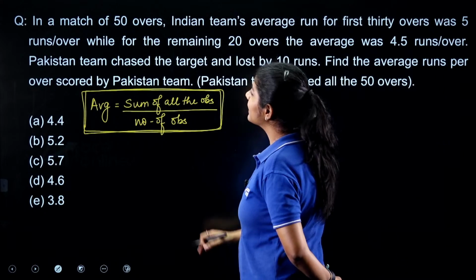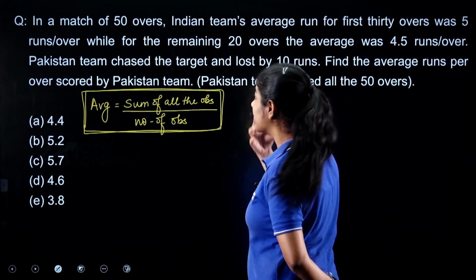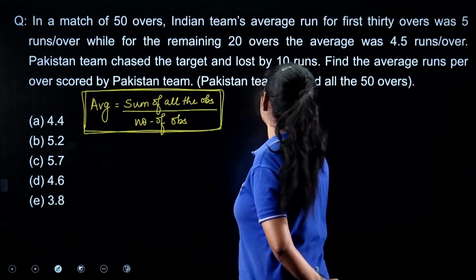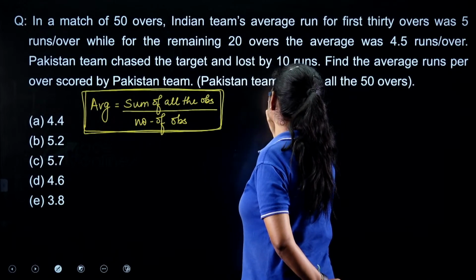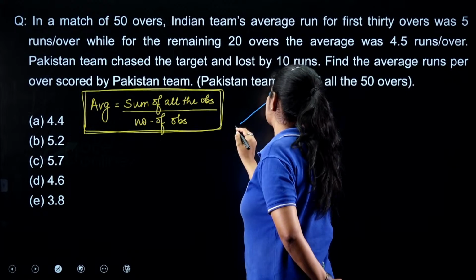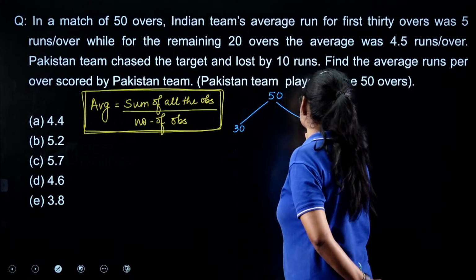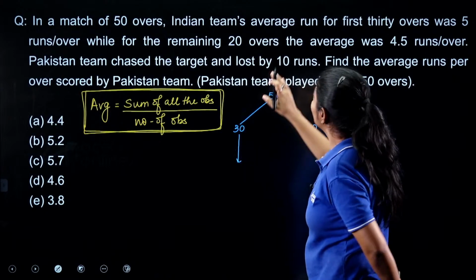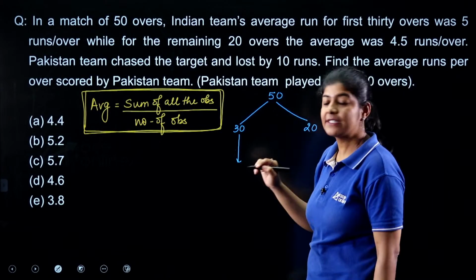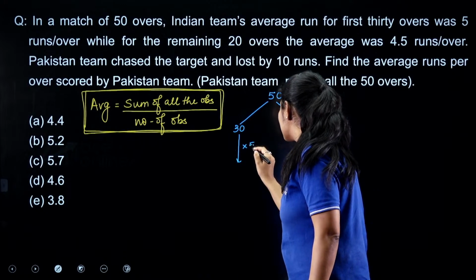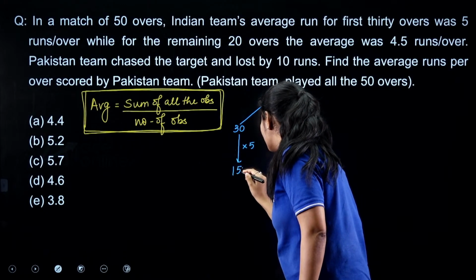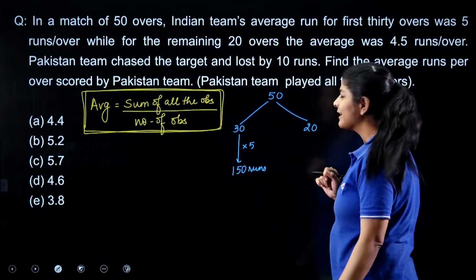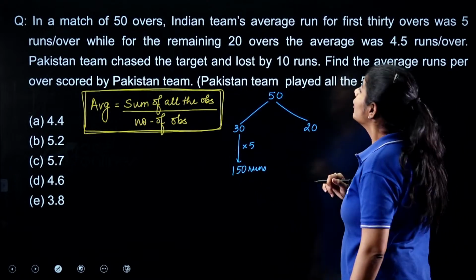The question is saying that the Indian team also played 50 overs, but the 50 overs were divided into two segments, the first 30 and the last 20, right? In these 30, they scored with an average of 5 runs per over. That means they scored a total of 150 runs in the first 30 overs.